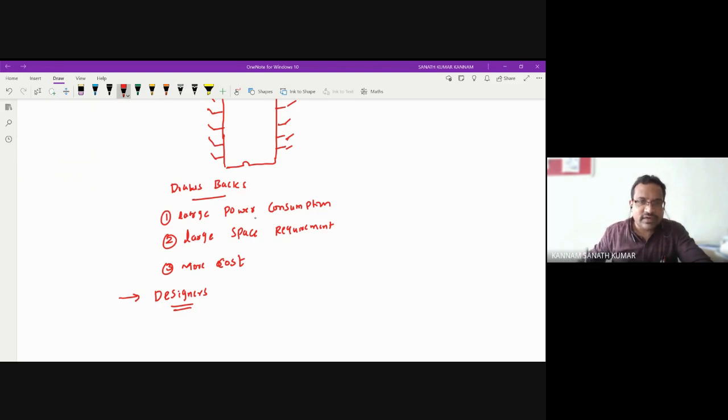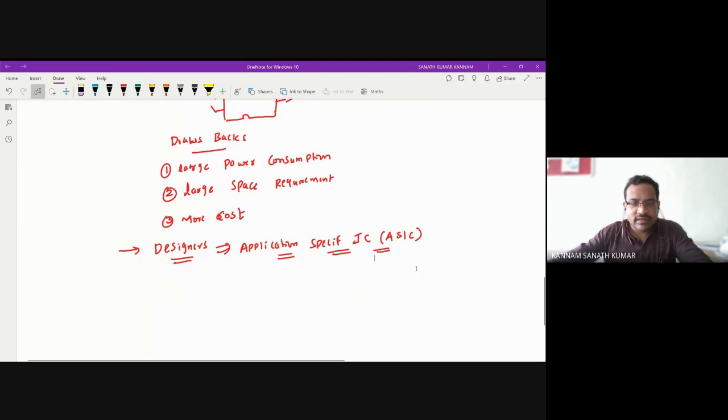So designers use an application specific IC, which we call ASIC. Making an ASIC requires more investment, and for bulk production it is not useful. Only for R&D purposes, designers who want to experiment on different circuits, can use an application specific IC.